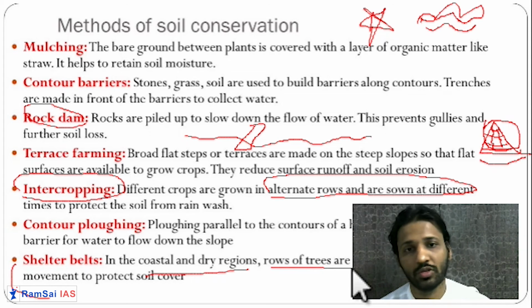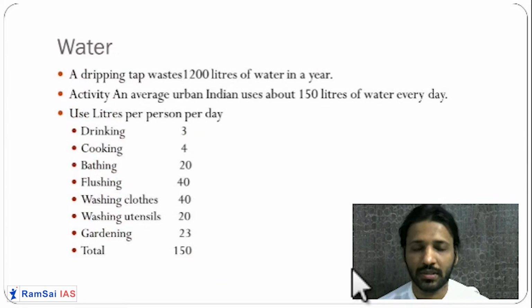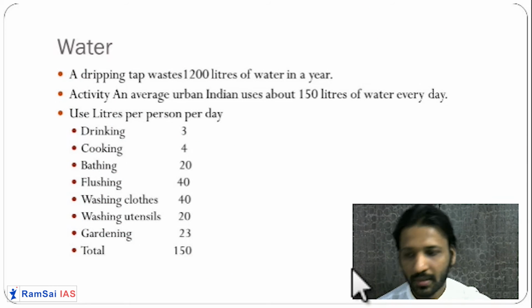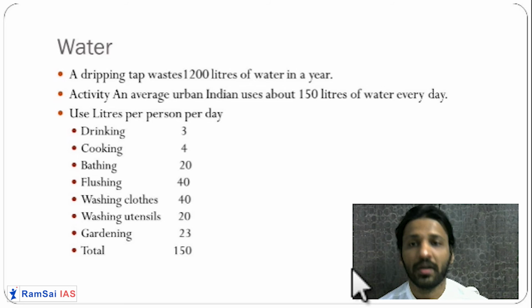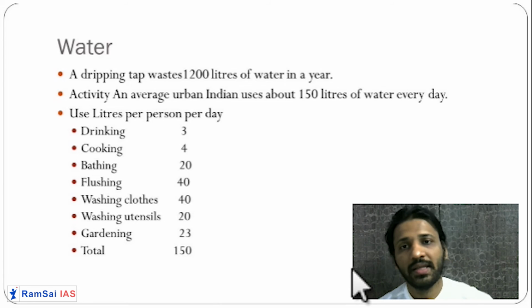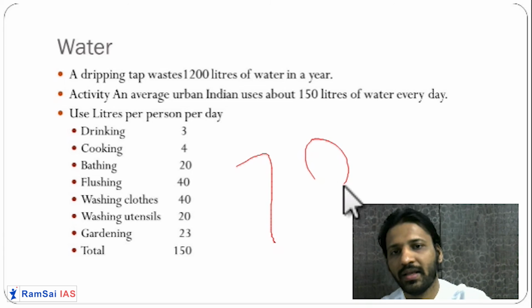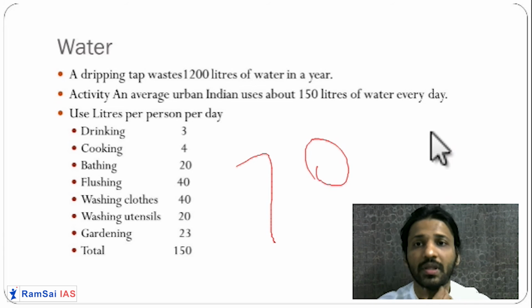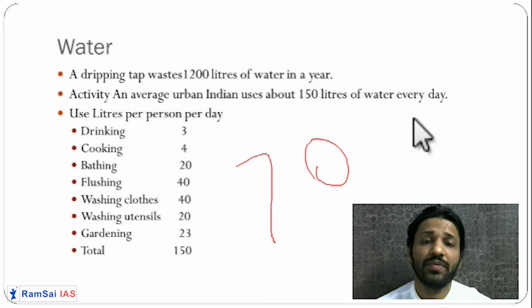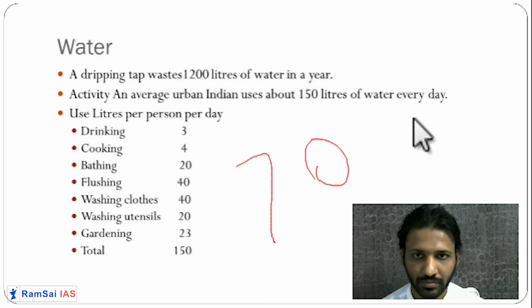So I hope you guys have understood these different methodologies. Now guys, after seeing soil, let us understand water. Water is very important. Without water, nothing can happen on this earth. 70% of our body is nothing but water. Our body contains 70% of water. Getting it? So water is a very important factor.